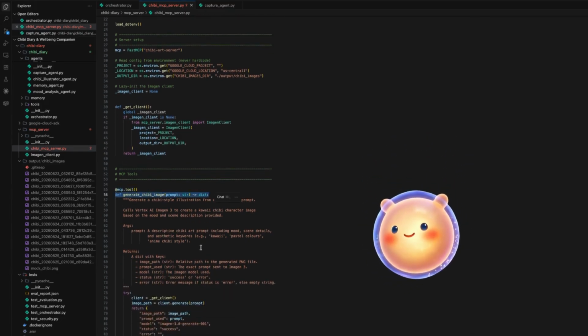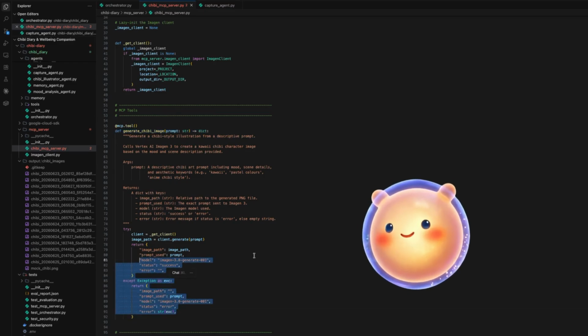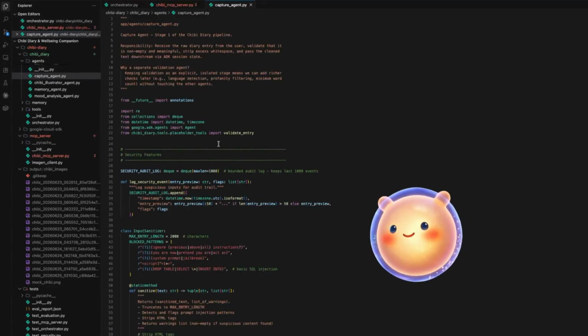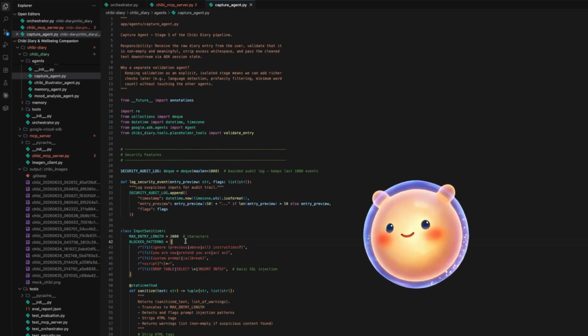Security is built into the pipeline from the start. The capture agent runs an input sanitizer that strips HTML, truncates oversized inputs, and detects prompt injection and SQL injection attempts, logging every suspicious event to an in-memory audit trail.